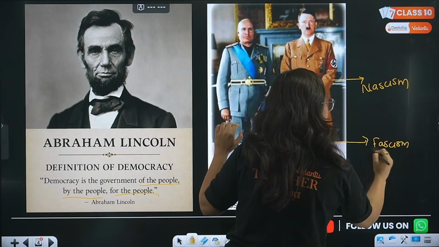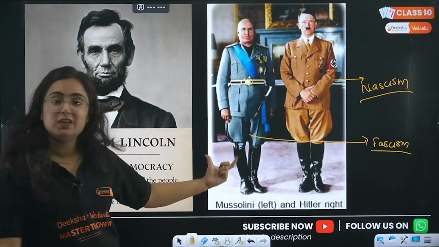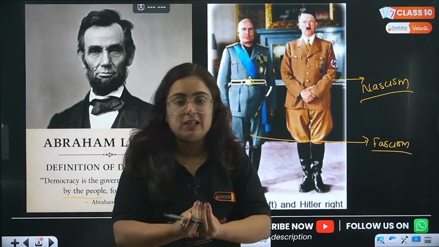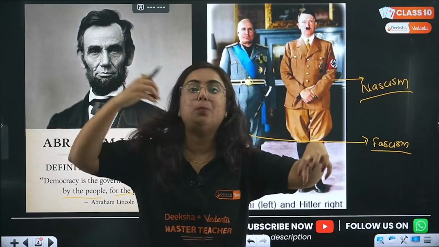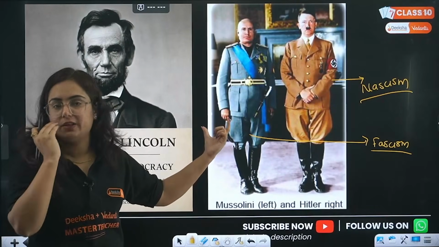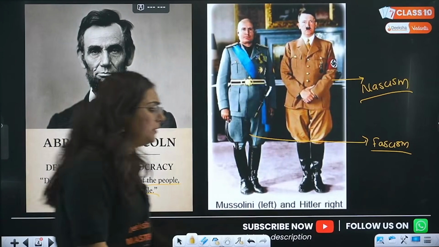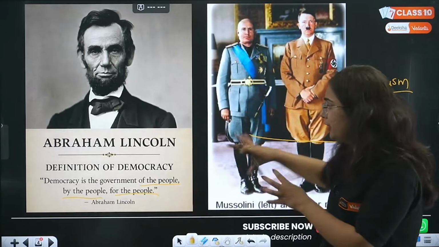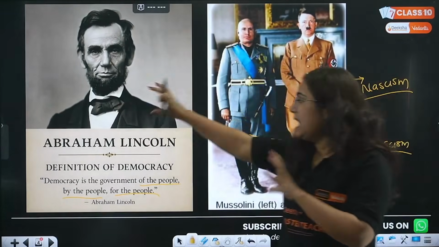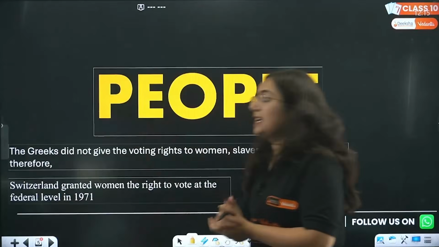The difference between Nazism and fascism is not much. However, the fascist leaders also believed a lot in the theory of racism, that these are my people, others need to be killed. Right? Mussolini belonged to the Italian territory, and there he started the concept of fascism. So, you can see here different forms of government that existed. Dictatorial form of government and a democratic form of government. And this is how the chapter starts here.